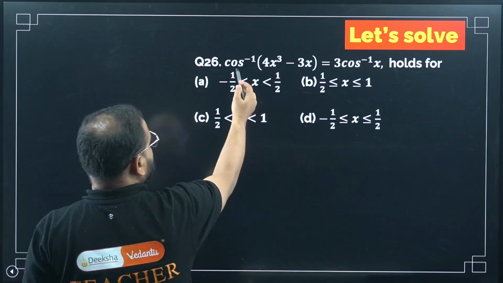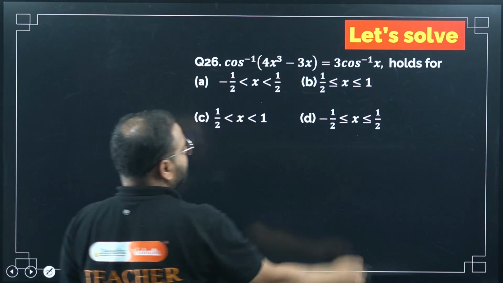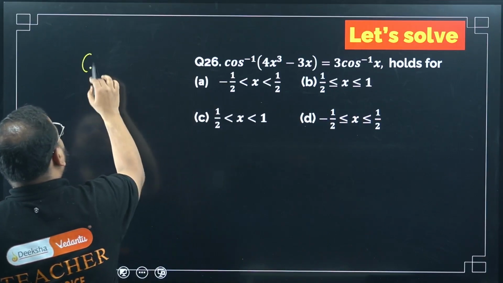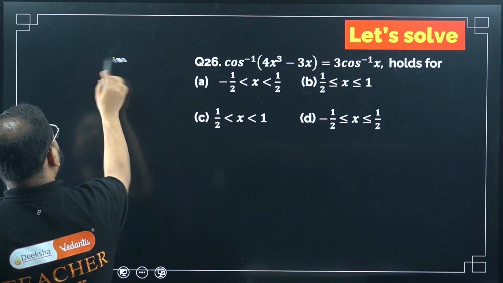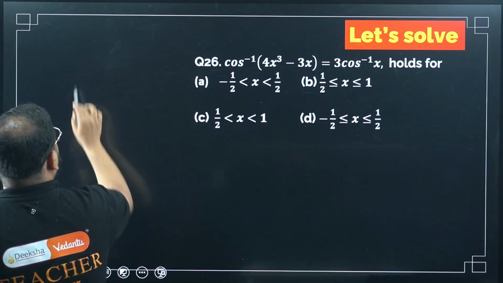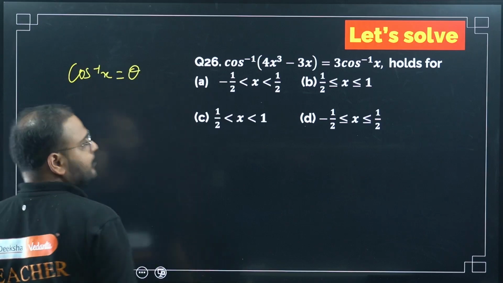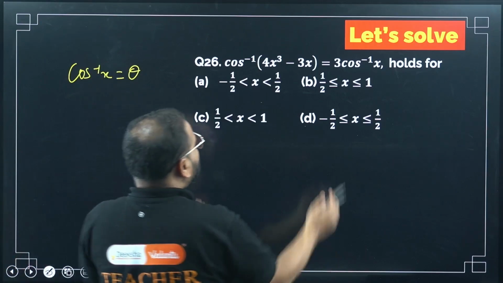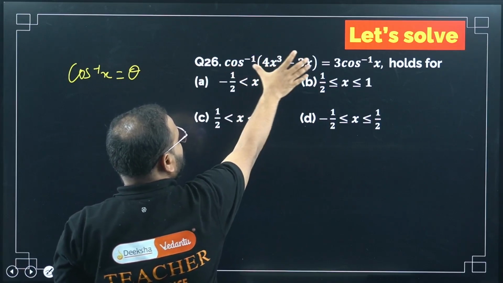Cos inverse, if it is operating, please see here. Let's take one assumption: cos inverse of x we will take as theta only. Now this whole value, cos inverse is operating on this.